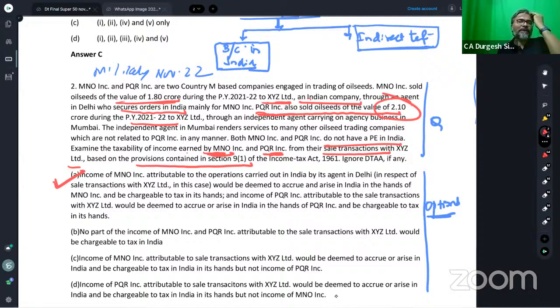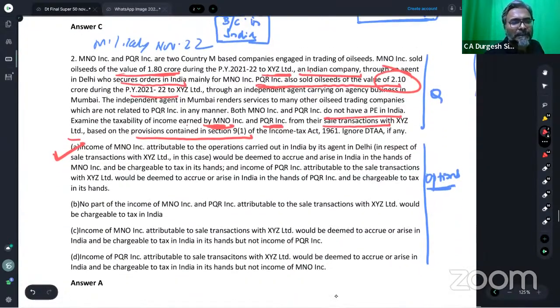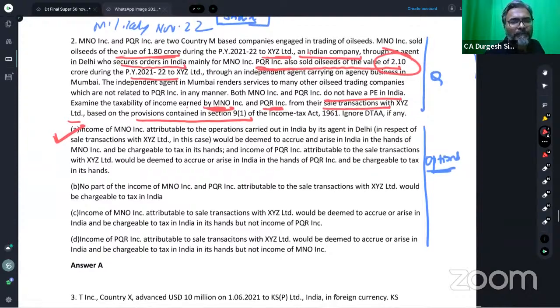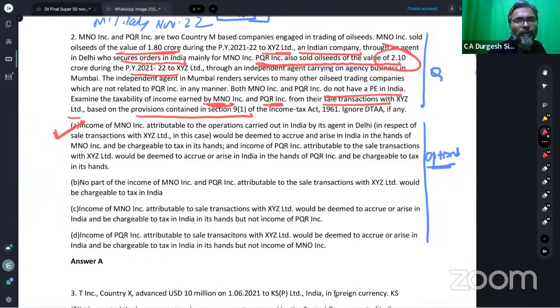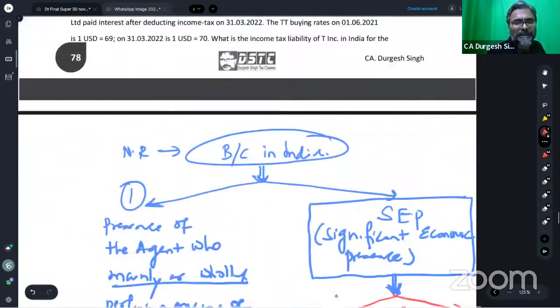And because they have got a significant economic presence in India, can we say that they have a business connection in India? Can we say that, students, they have a business connection in India? And the answer to that, students, is yes, they have a business connection in India. I hope that all of you are clear with this one. Every one of you. Fine, students. So this is how both the persons have got a beautiful question, students, isn't it?